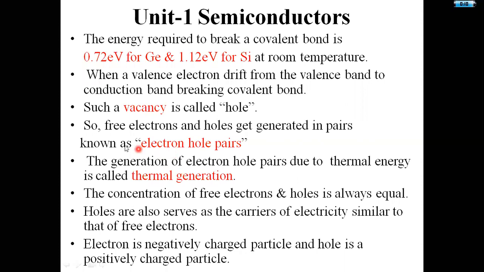That vacancy is the hole, and it is making a pair with respect to the other electron, and we can call this an electron hole pair. The generation of electron hole pairs due to thermal energy is called thermal generation.